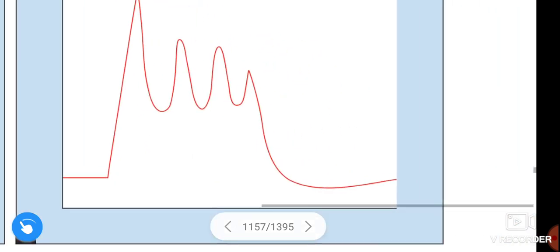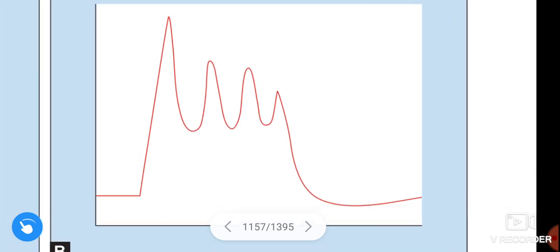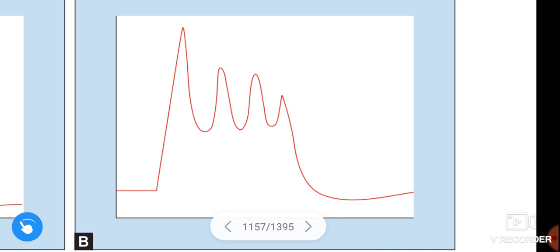We see this complex spike in climbing fiber inputs. Climbing fiber inputs produce the complex spike, which is involved in motor learning.